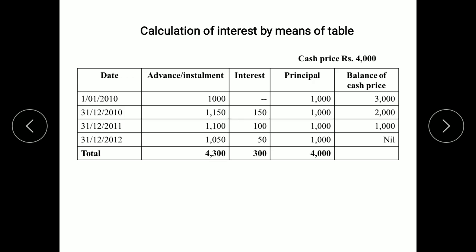Last year, last installment is paid 1000. Interest has to be calculated on 1000. Rupees 50 is the interest. So principal plus interest, we will get total installment amount 1050. Balance remaining 1000 minus 1000 nil. So total cash price has been paid. Total advance and installment 4300. Interest is 300. Principal 4000. So here this is your hire purchase price, which is equal to interest plus principal amount.